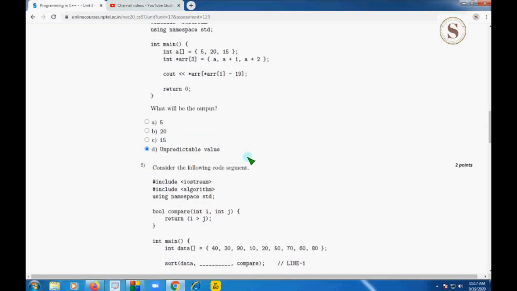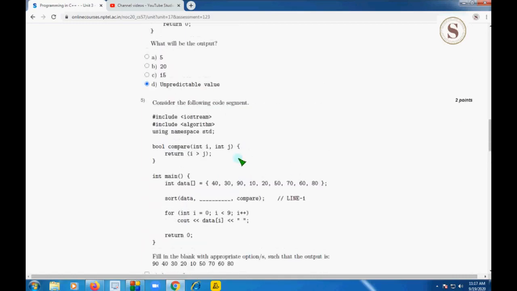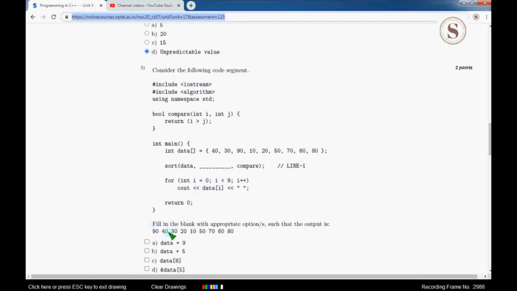Coming to the fifth question, consider the following code segment, and the question is: fill in the blank with appropriate options such that the output is 90, 40, 30, 20, 10, 50, 70, 60 and 80.